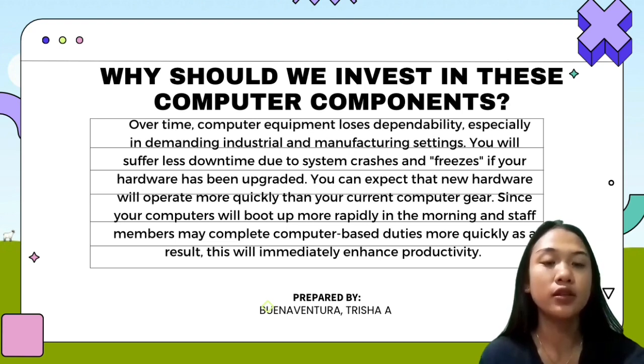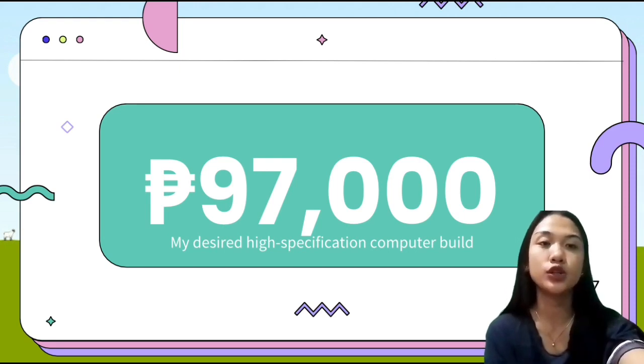And you can expect that new hardware will operate more quickly than your current computer gear, since your computers will boot up more rapidly in the morning and anyone may complete computer-based duties more quickly. As a result, this will immediately enhance productivity. My desired high specification computer build has a total of 97,000.